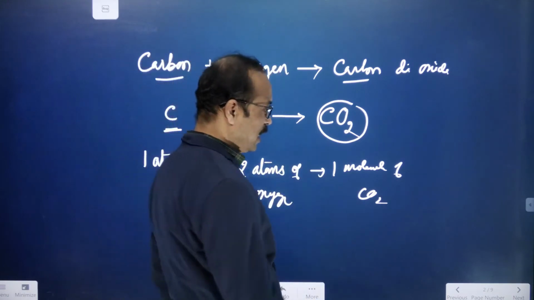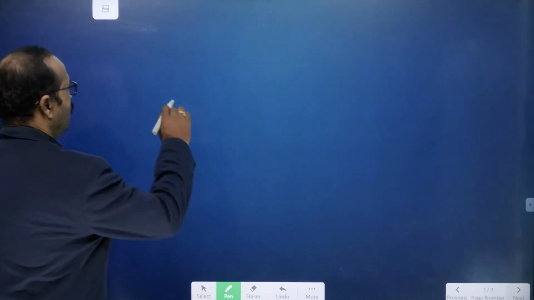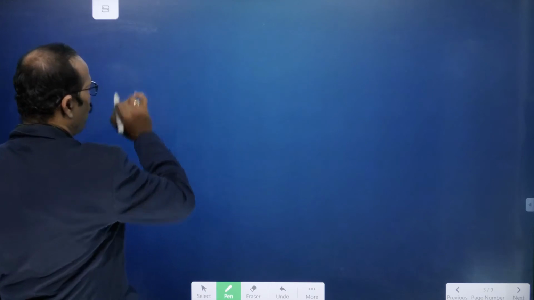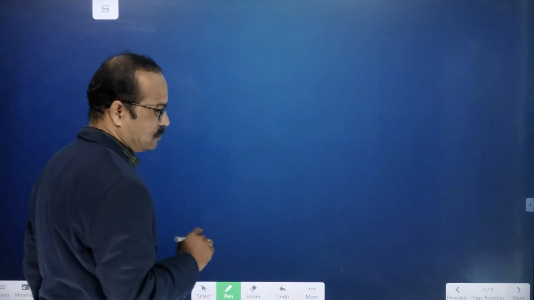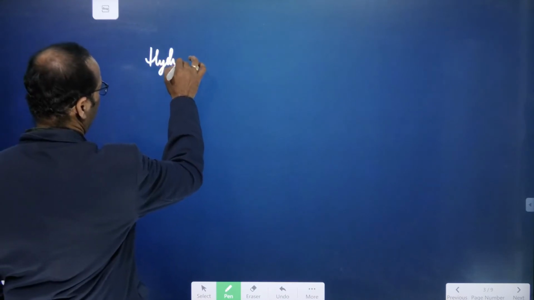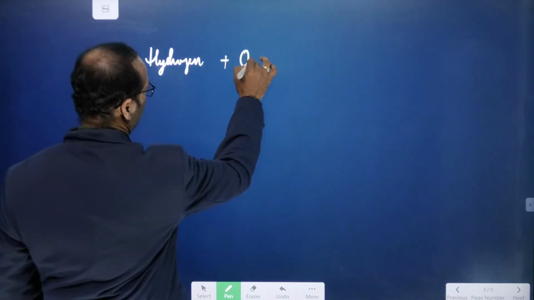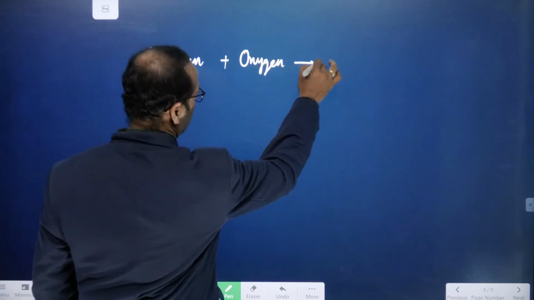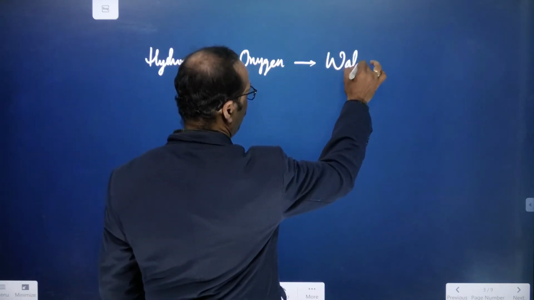Now I'll give one more example to you. Here you see water. You know the formula of water? H2O, right? So water is formed when hydrogen burns in oxygen. How can I write it now? See here. First I'll write the word equation: hydrogen gas burns in oxygen, means with oxygen, and forms water.